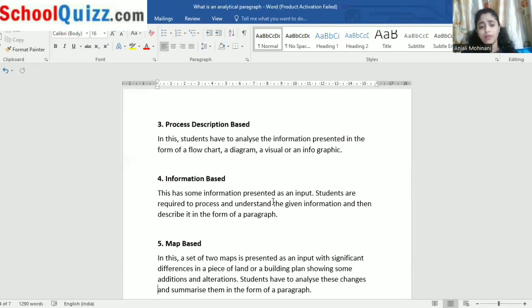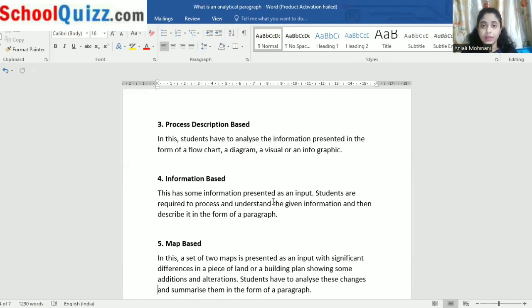Infographic means you just have the information in the format of a paragraph, that there are 100 people living in the village, out of those 98% are females and 2% are males. So this is the format of a line. This is not given to you in the form of a graph or anything. This is just a paragraph. You have to take the conclusions out of it.